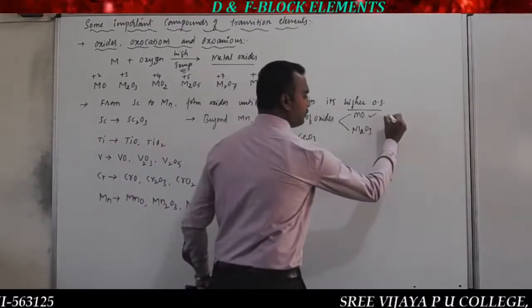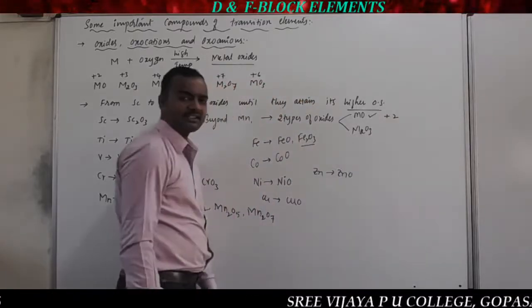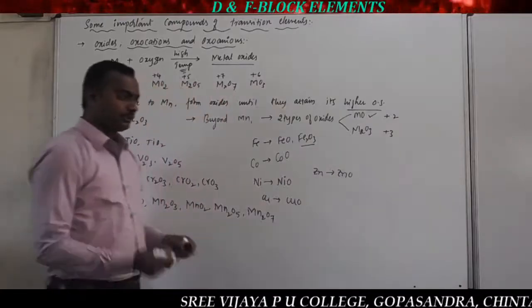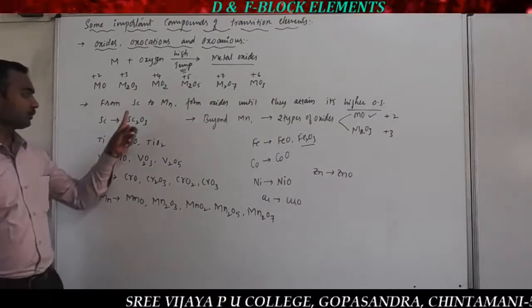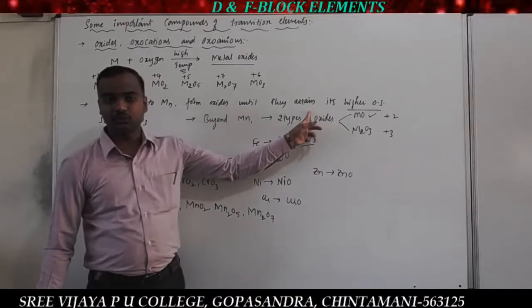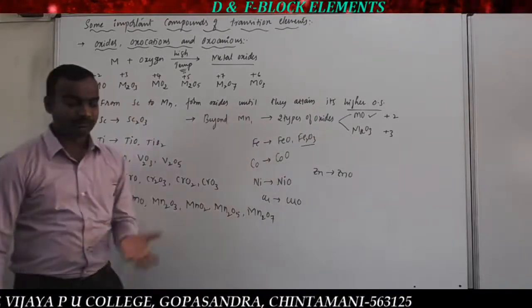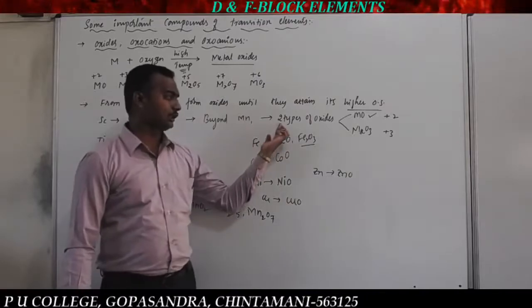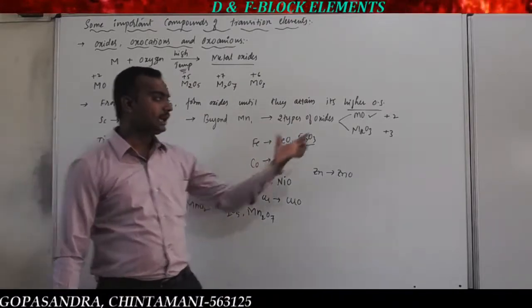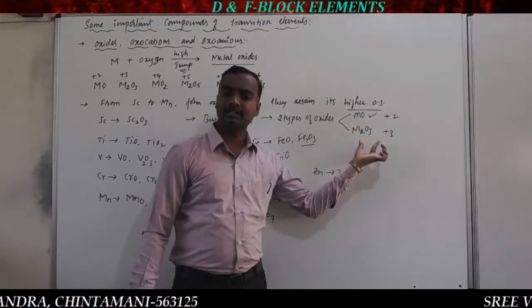So in the case of MO, the oxidation state of the transition metal is +2, and in the case of M2O3, it is +3. So here we have to concentrate. Observe that up to manganese, oxides are formed up to the highest oxidation state. But beyond manganese, only two types of oxides are formed, from iron to zinc. Which types of oxide come? One is MO and another one is M2O3.